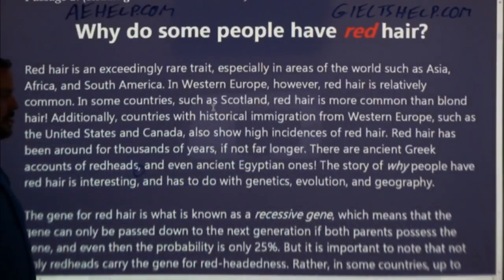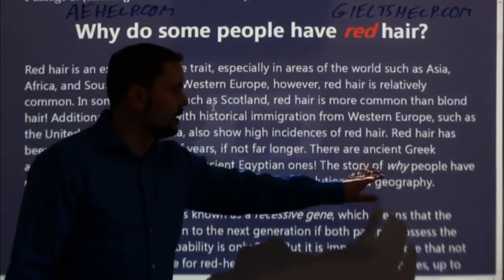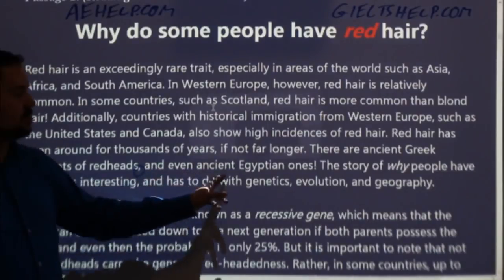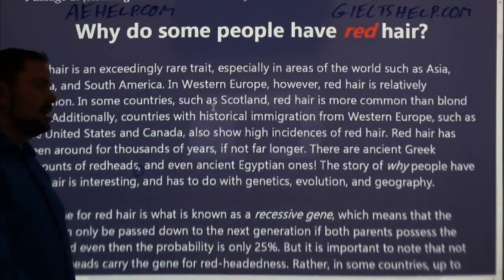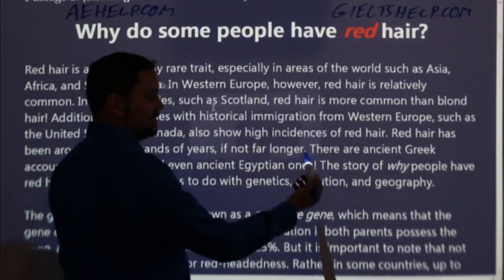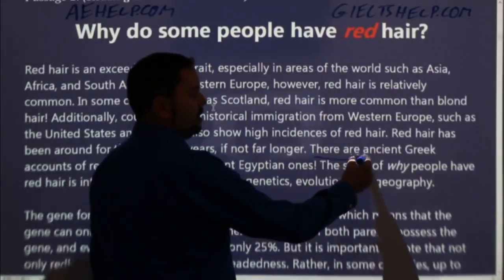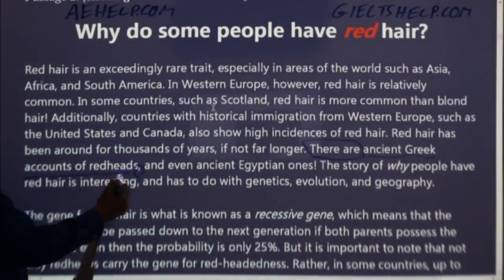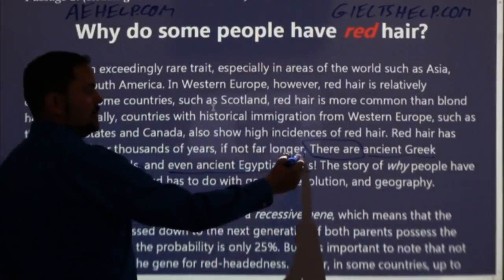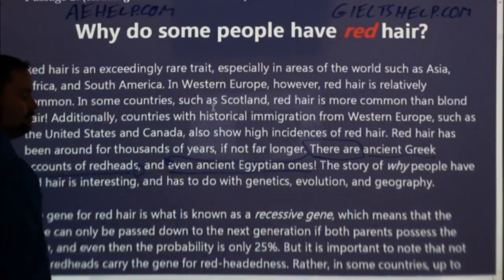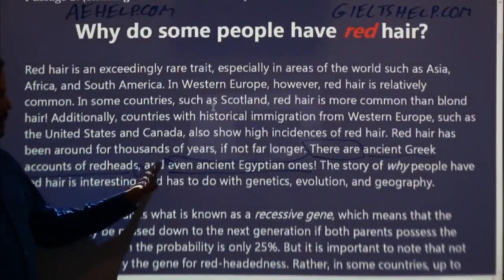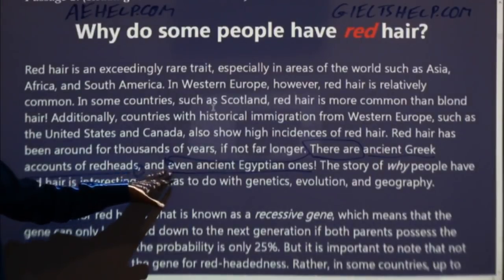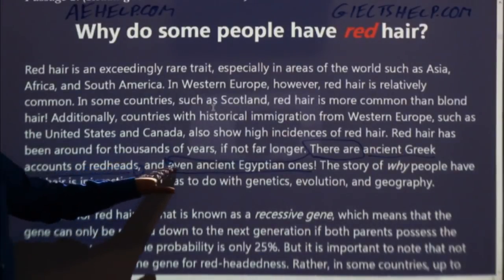Okay, I'm wondering if anybody caught that. So you could read this as, there are ancient Greek accounts of redheadedness, and there are even ancient Egyptian ones. Okay, again, it's the emphasis. So notice that emphasis is an important part of comma usage. Here, the "there are" modifies this part of the sentence. Okay, and it modifies this one as well. So you could put this in here. And rather than the author putting it in there again, they've put the comma here and emphasized it without putting in the "there are." Okay.